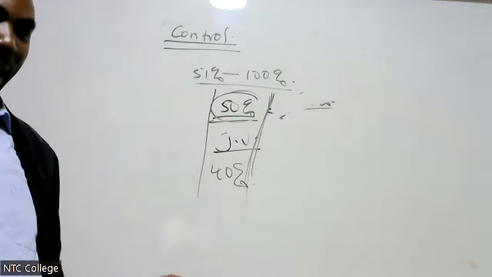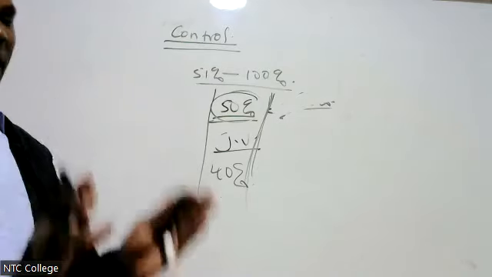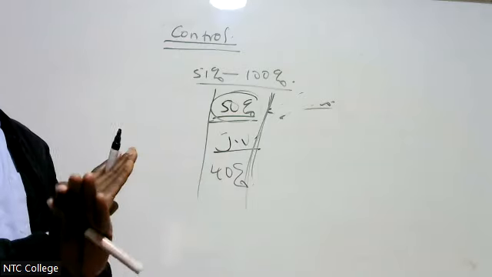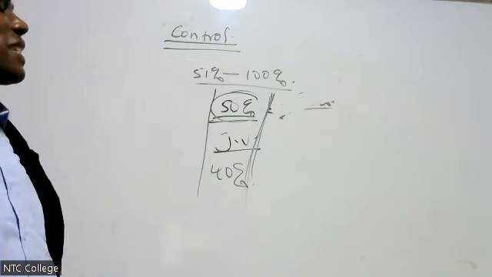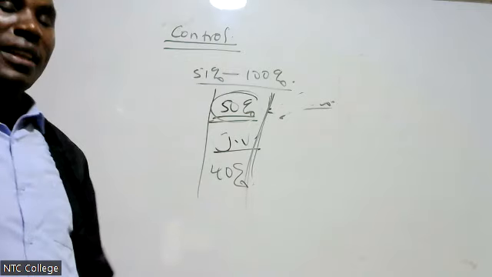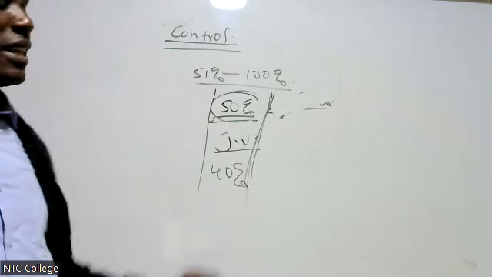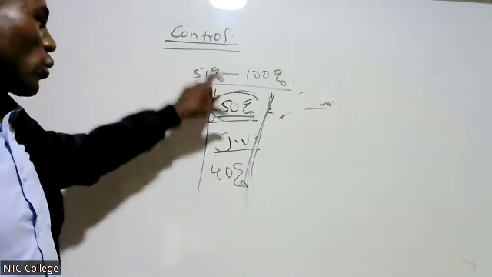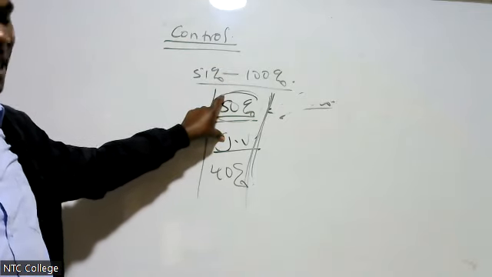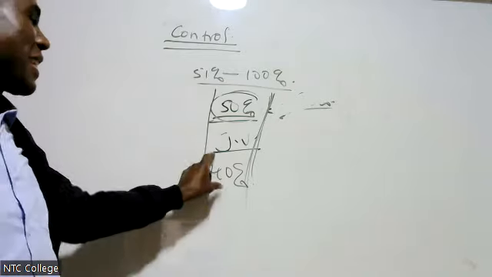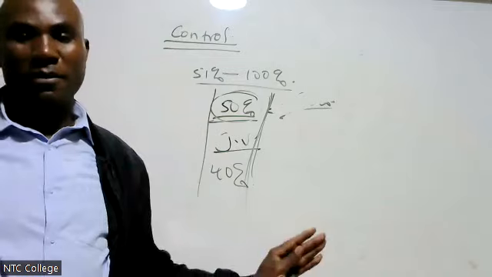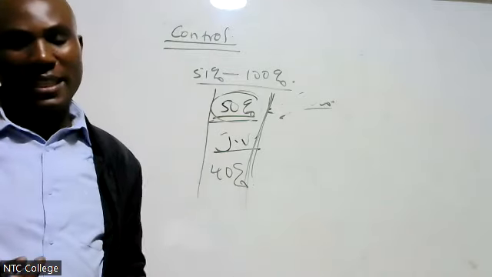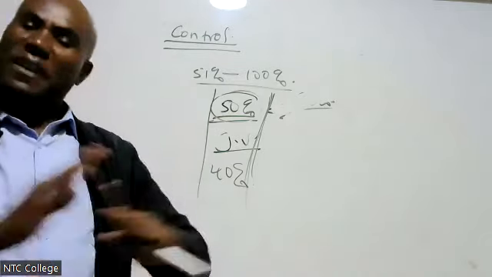If it is purely 50%, the examiner is very quiet, he just says H Limited owns 50% in J Limited, it means you will not consolidate. If we own 40% purely, then you don't consolidate. You leave it, you ignore.